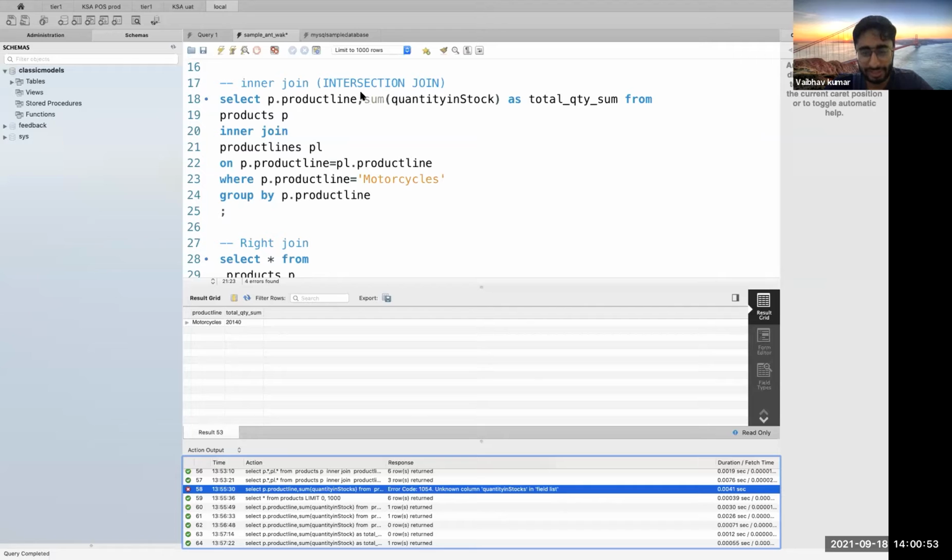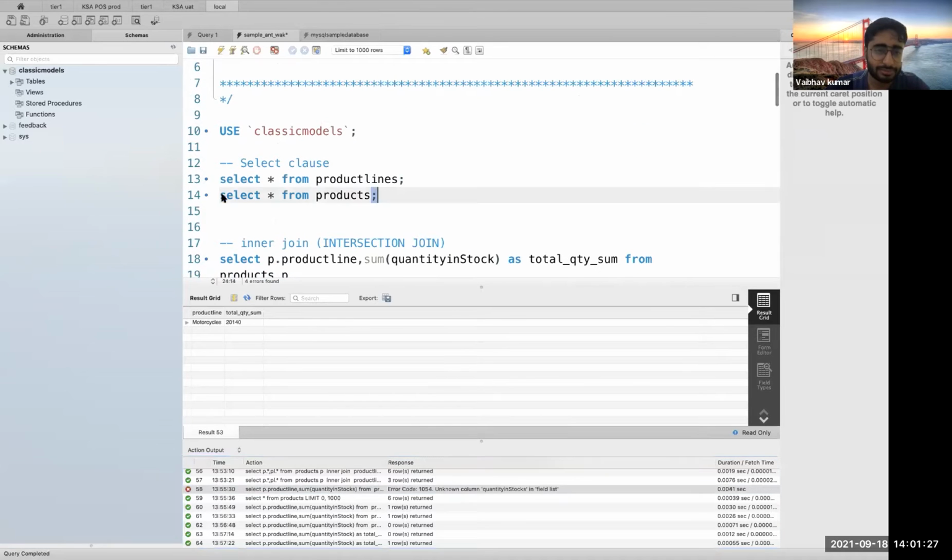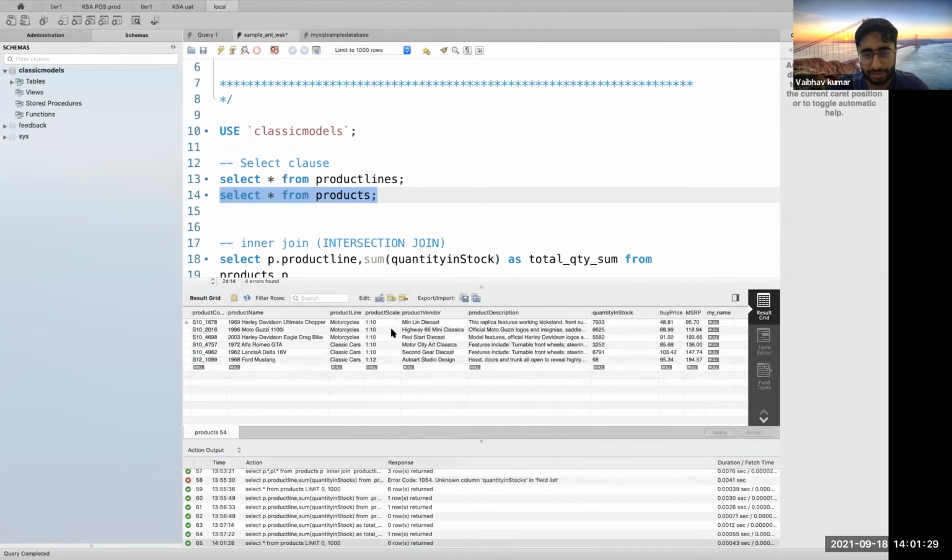Okay, so someone joined late. I will give you a quick summary of what the inner join is. Join is basically used to combine two tables, and there are various types of joins: inner join, left join, right join. Just assume there are three types of join as of now. Inner join is when you combine your two tables based on your common set of keys. If I were to showcase it again, suppose there are these six different product lines.